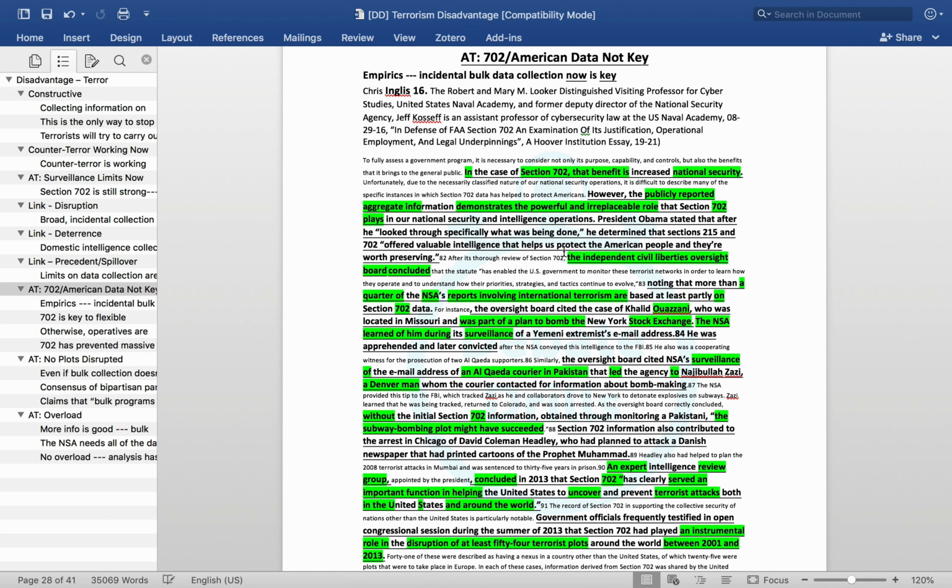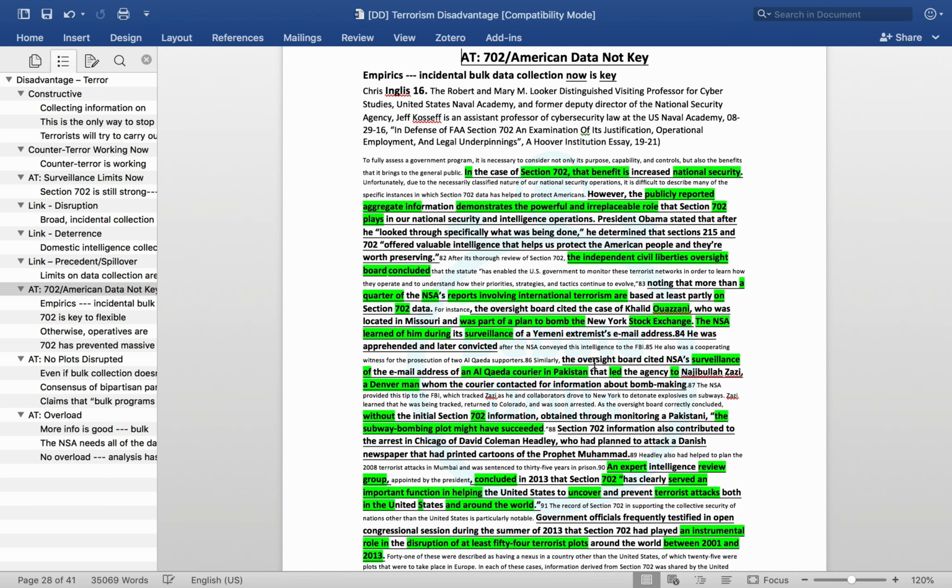So this English card cites empirical evidence that talks about a number of times that 702 was used to stop terrorism. And you can use these examples in your speeches to really demonstrate a level of specificity. So it talks about the case of Khalid Ouzani, who was trying to bomb the New York Stock Exchange. It talks about Najibullah Azazi, who was a man in Denver. And it also talks about David Coleman Headley, who was planning to attack a newspaper company.